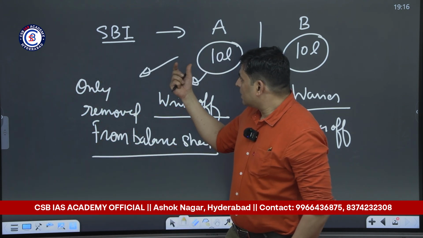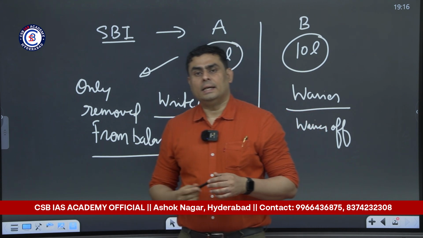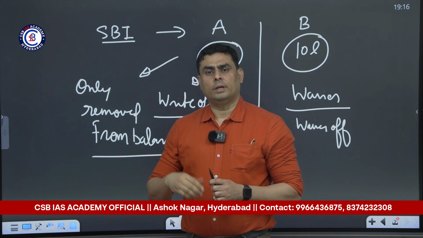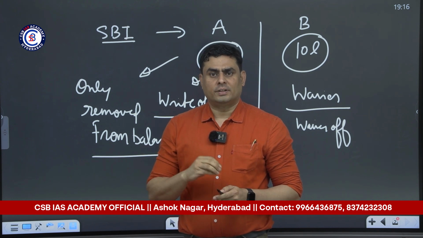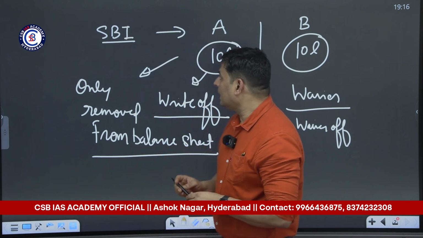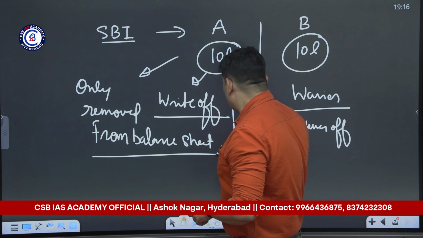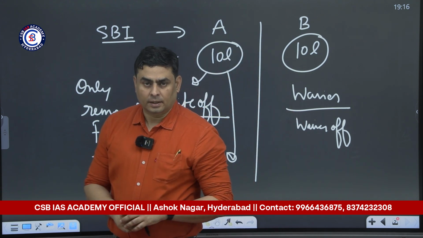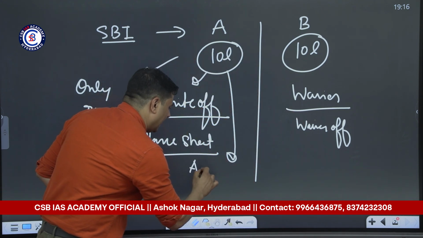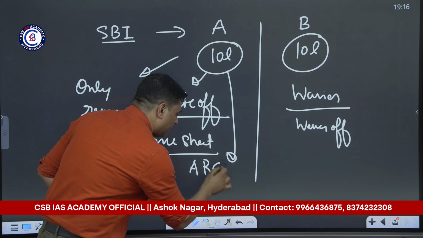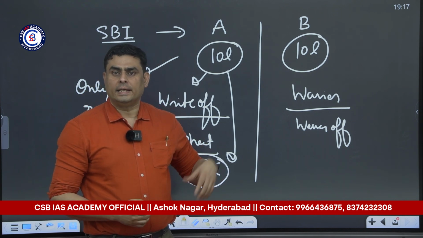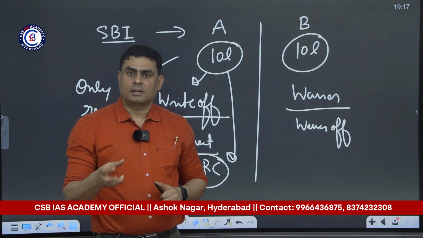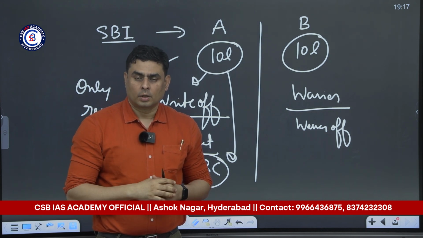Because person A who took the loan is not able to repay that money. So that is why the bank has put this loan off its balance sheet and this loan is transferred to a dedicated agency, for example, an asset reconstruction company. Now this organization is going to deal with this matter and they will try to recover that loan.